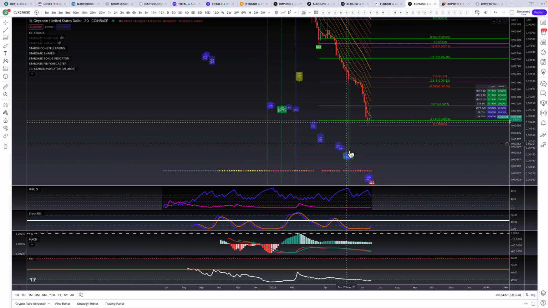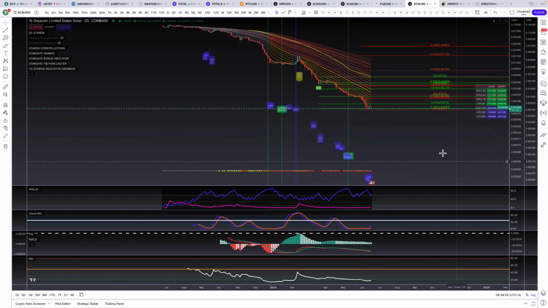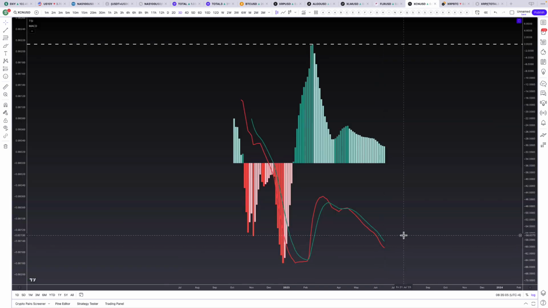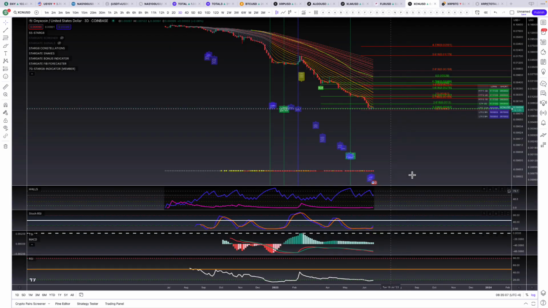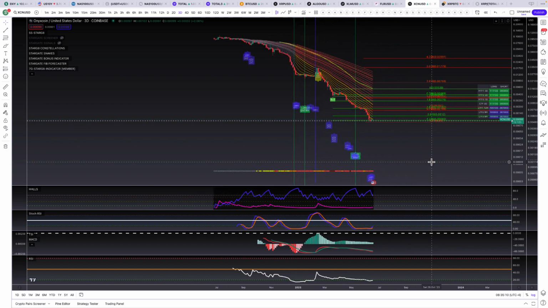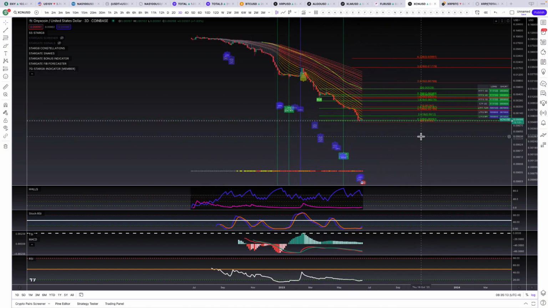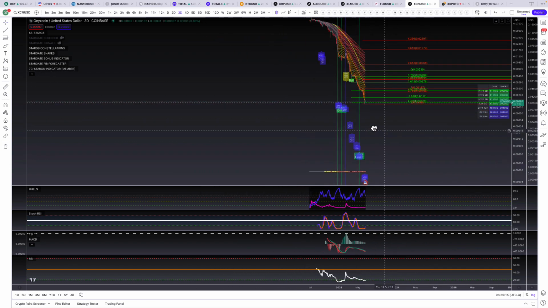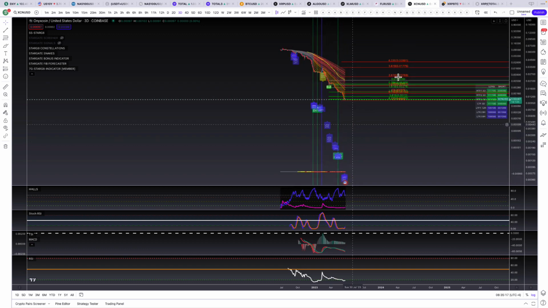But on the 3-day chart, we have the prepare to buy soon, waiting for a blue buy now. Last time we got the buy now, we at least rose 80%. So just waiting for that to kick in, and we're already seeing one sign, the stock RSI cross up. Just need to see the TSI cross up, and then we'll likely see a pump. Who knows where it's going to take us? Hopefully all the way back up to there, but we'll have to see how that pans out. But I'll be tracking it. I'll be keeping watch of it. So that's what I'm seeing.